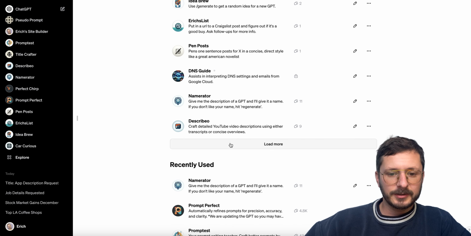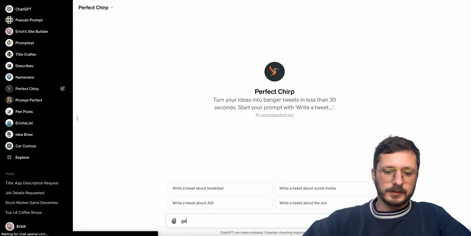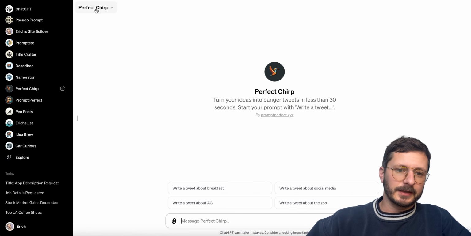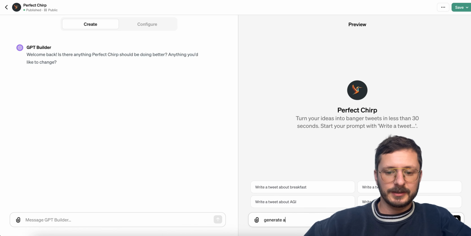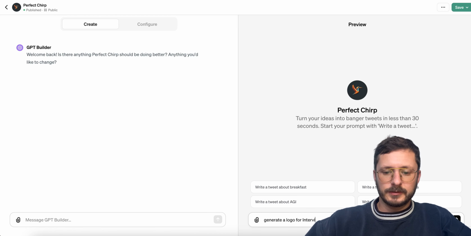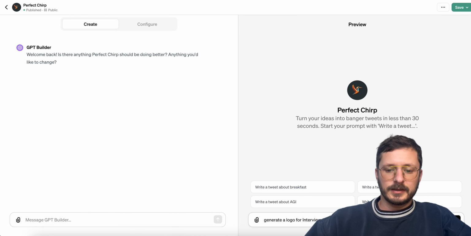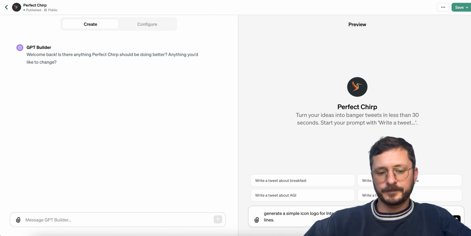Let me see. I bet you I could use it in Perfect Chirp. Generate a... oh, I have to edit it. So this is the workaround I was talking about. If we just go into test it and I say generate a logo for Interview ACE, a job interview prep app, a simple icon logo for Interview ACE, a job interview prep app that should use clean lines.